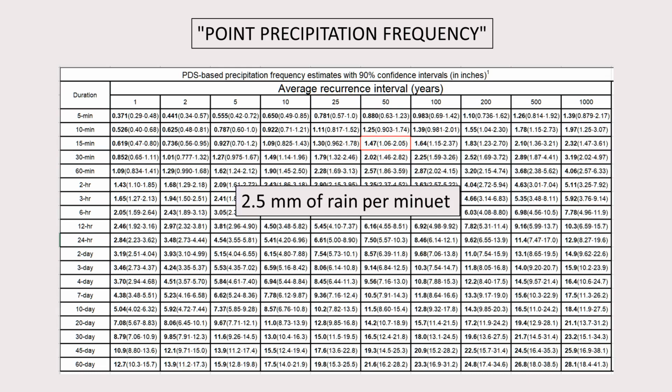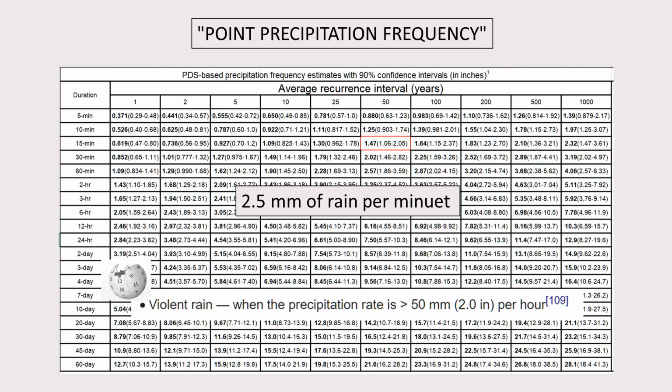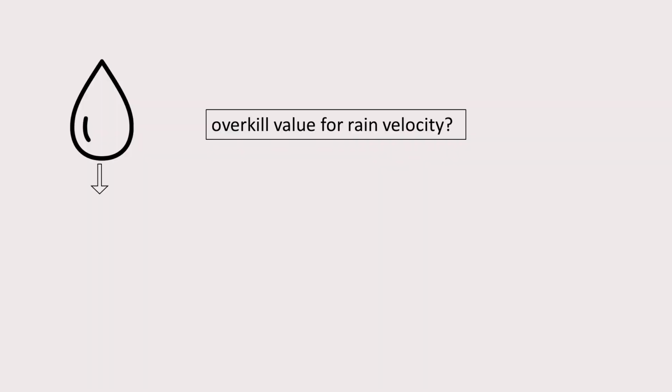To make sure this entry is overkill, you can look up rain in Wikipedia and find that any rain with intensity that is higher than 50 millimeters per hour is classified as violent rain. After conversion, this means that any rain that is more intense than 1 millimeter per minute is violent. In order to acquire the density of the rain, we also need to know the velocity of the raindrops. Now, although the velocity itself depends on the droplet size, which in turn depends on a bunch of things including the rain's intensity, this value can be given the upper bound of 10 meters per second.